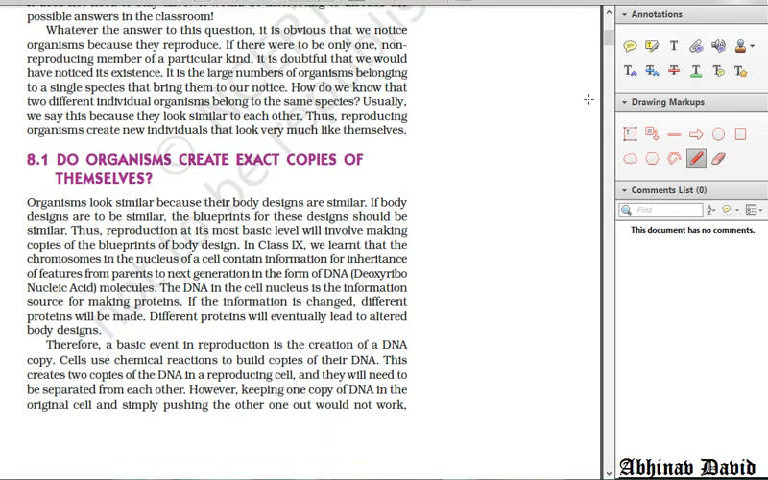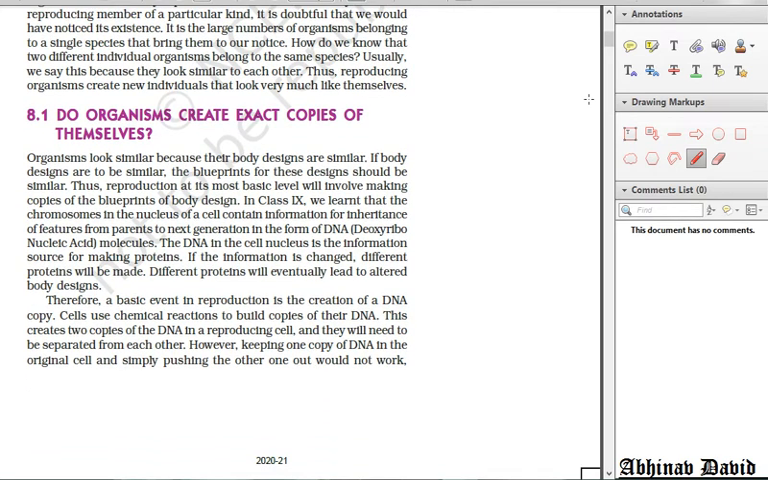So let us see what is given here in 8.1. Do organisms create exact copies of themselves? What is this NCERT telling us about all these things? Organisms, let us read from here. Organisms look similar because their body designs are similar. Okay, if the body designs are similar, the blueprint for this design should be similar. Blueprint means from where these designs are getting copied. So designs are getting copied from the blueprints.